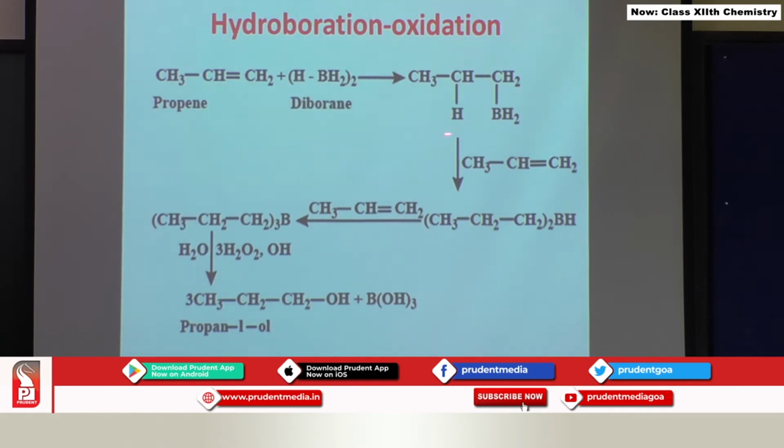So you are going to get this product, and again to this product an alkene is added. Now this molecule can be classified as this alkyl group attached to BH as negative and hydrogen plus. So when this molecule adds to the alkene, you are going to get dialkyl borane, and when we add the third alkene molecule, we are going to get trialkyl borane.